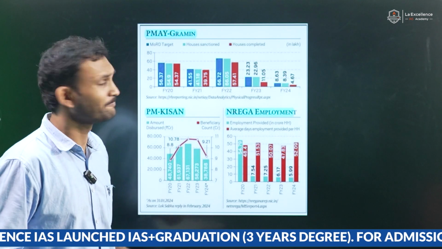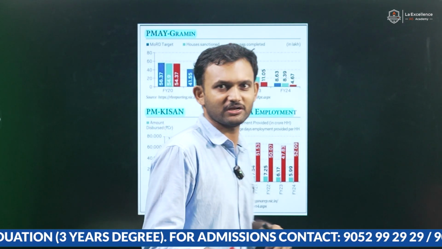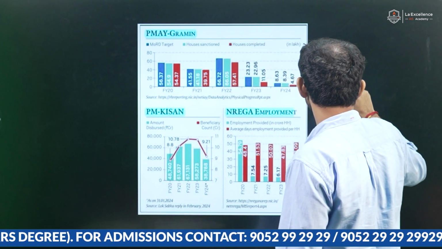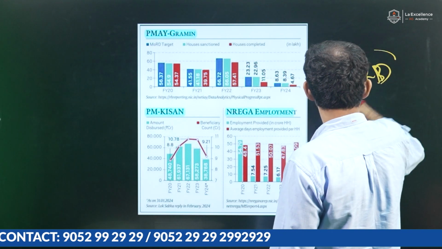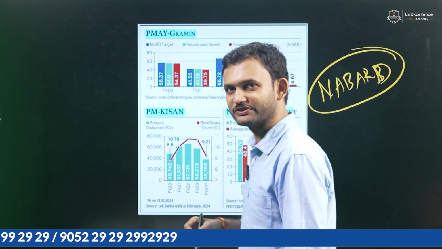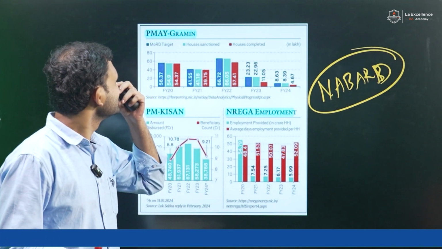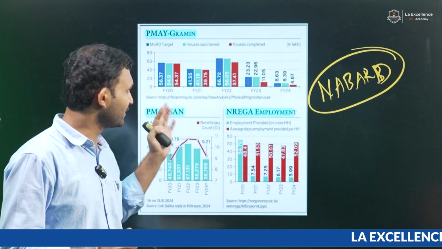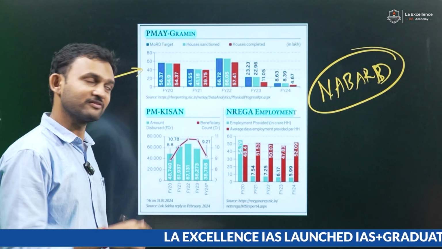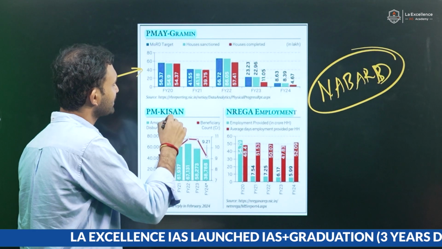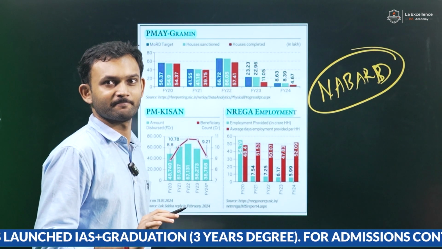Let's get into the nitty-gritty. The schemes which focus completely on the rural and agro sector, of course, you know NABARD, right? NABARD is responsible for that. So NABARD's supervision and NABARD's data has been taken, and with that a lot of targets are being analyzed. First one is about Gramin Awas Yojana, where at least they say they gave a good number of housing so far.